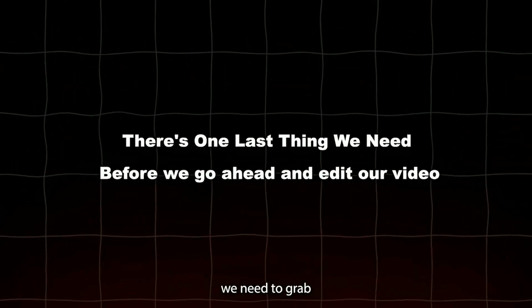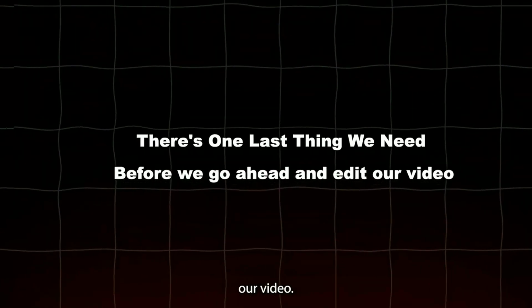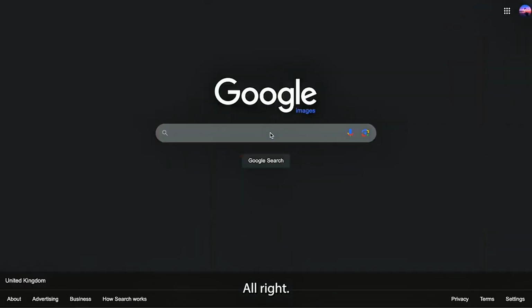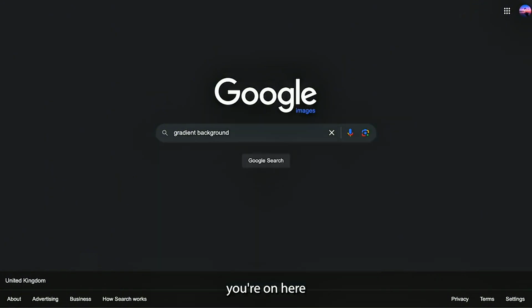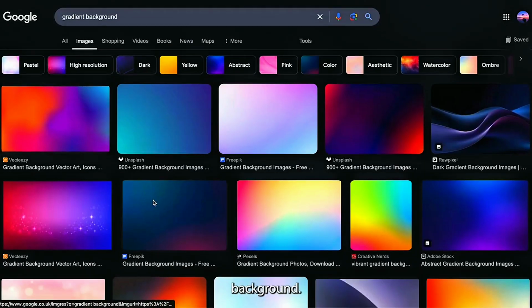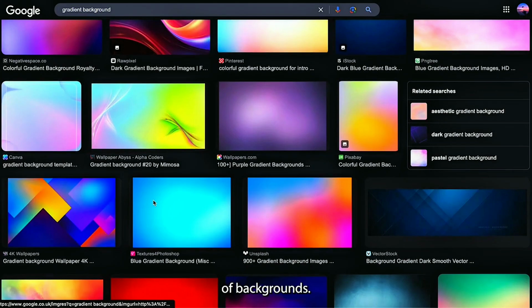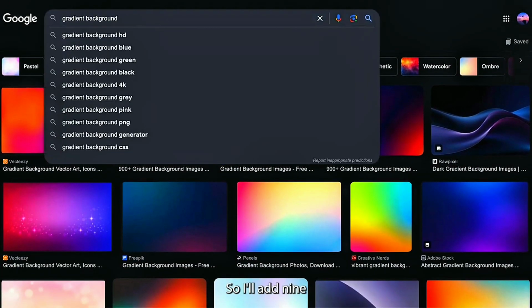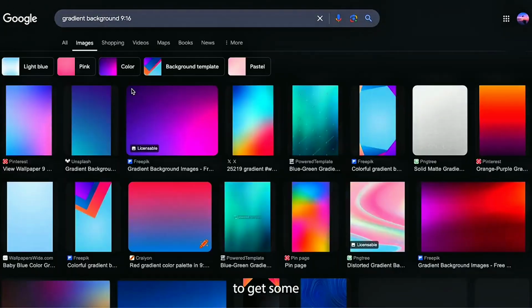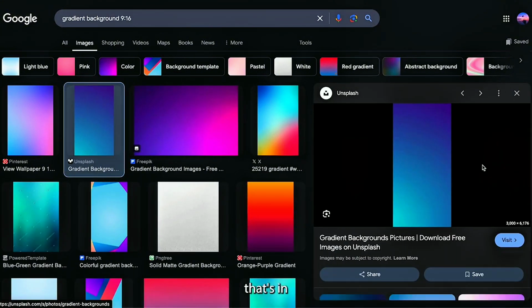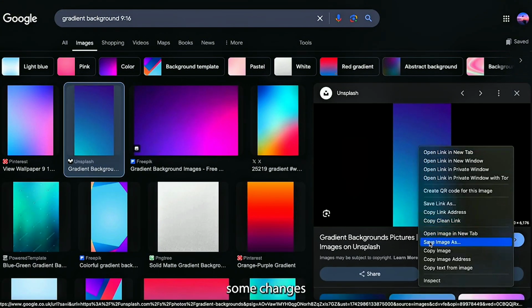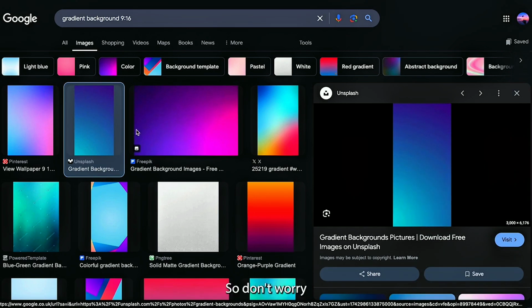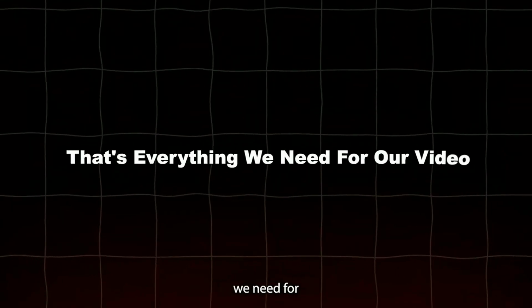There's one last thing we need to grab before we go ahead and edit our video. The thing we need is a simple gradient background that we can use for our video. Alright, to get this, you want to start by heading to Google Images. Now once you're on here, I'll search for gradient background. Alright, as you can see, we now have loads of backgrounds. Now these are horizontal, so I'll add 9:16 into the search bar to get some vertical ones. Now you want to save one that's in the TikTok format, as this means we don't have to stretch it out or anything. We can also make some changes to it in CapCut if we need, so don't worry if it isn't perfect. Right, that's everything we need for our video.